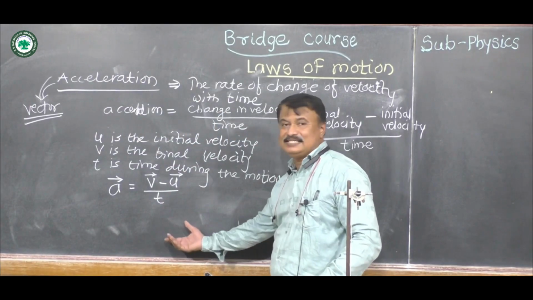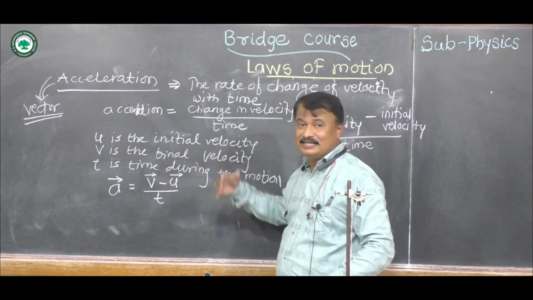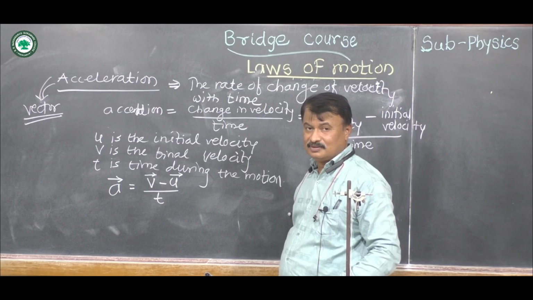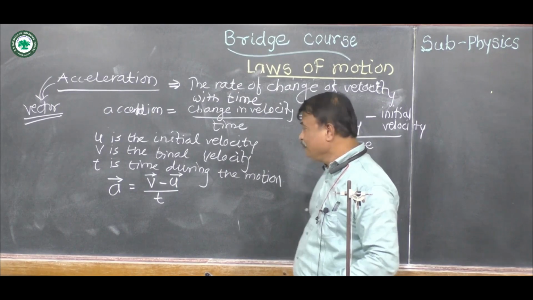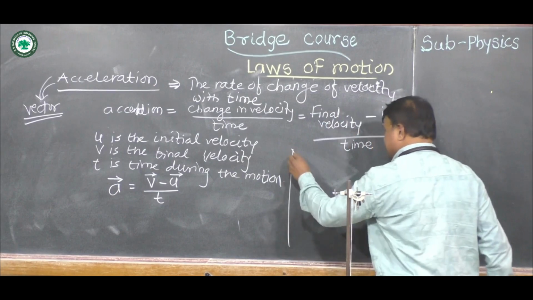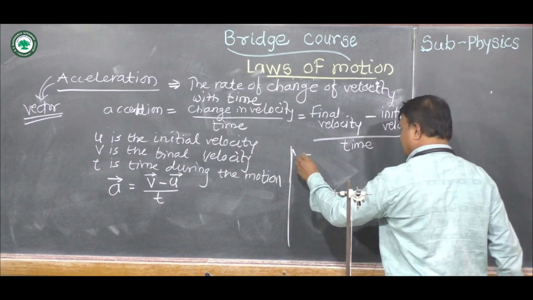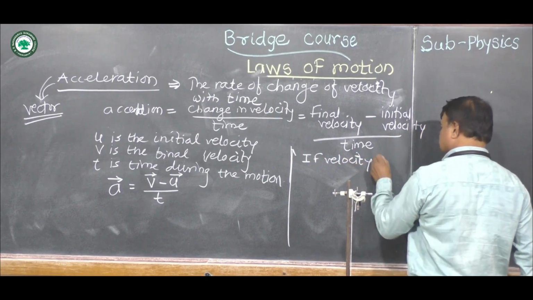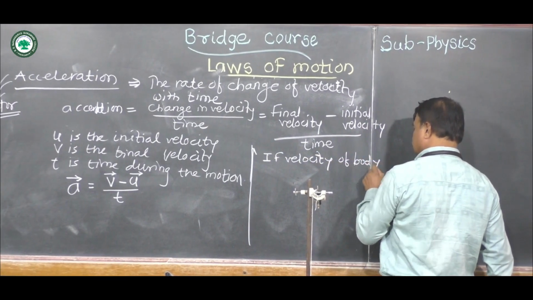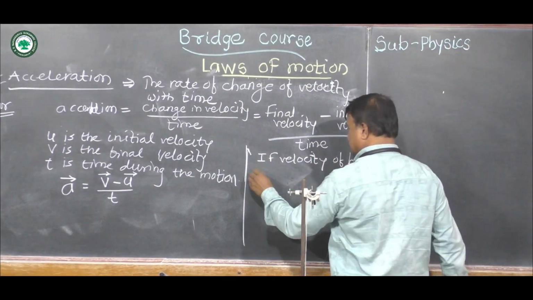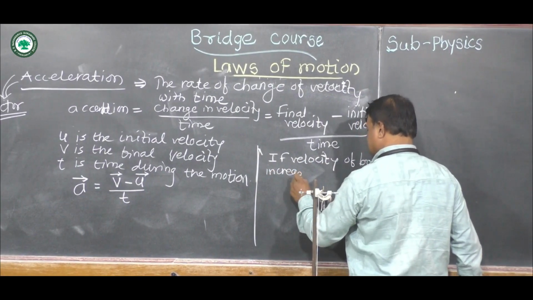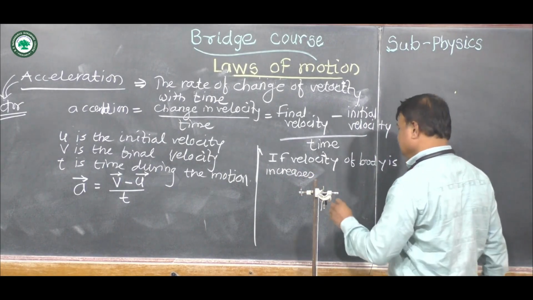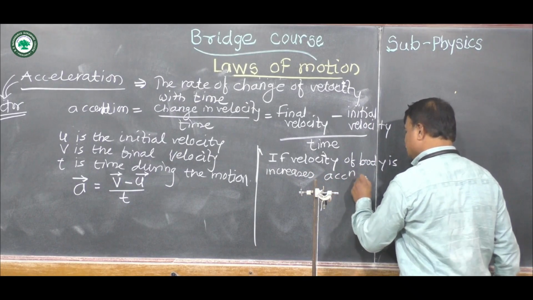Now, by using this formula, when is this acceleration positive, when is it negative, and when is it zero? If the velocity of the body increases, then acceleration is positive.